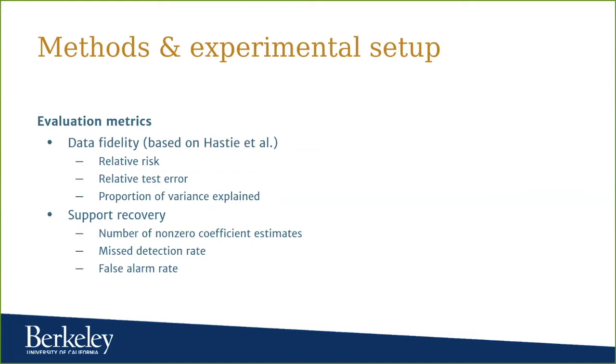Finally, the evaluation metrics used to assess the quality of each of the approaches can be classified into those metrics that measure statistical accuracy or data fidelity, for example, the relative risk, relative test error, and proportion of variance explained. And we can also talk about metrics that measure the quality of the recovery of the support or the sparsity pattern, such as the number of non-zero coefficient estimates, the misdetection rate, or the false alarm rate.